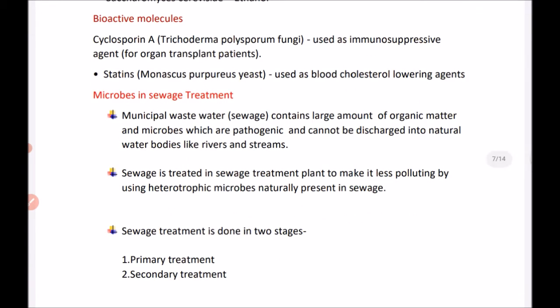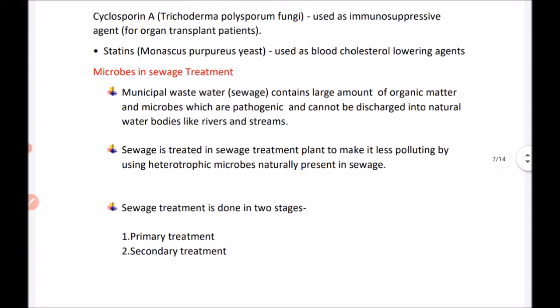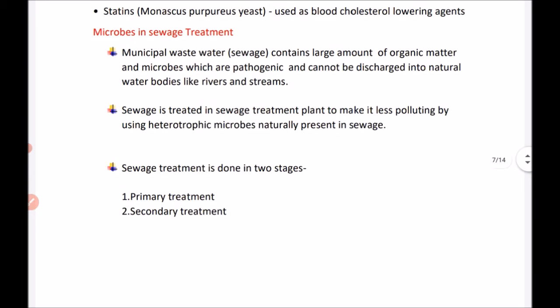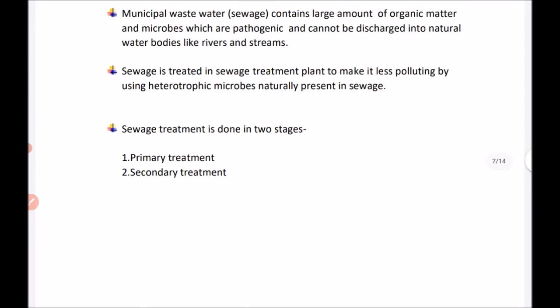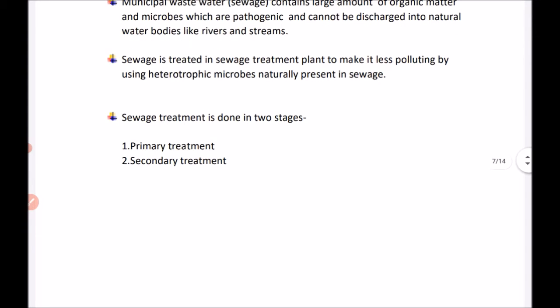Now microbes are also used in sewage treatment. How are they used in sewage treatment? Municipal wastewater, that is sewage, contains a large amount of organic matter and pathogenic microbes, and it cannot be discharged into natural bodies like rivers and streams. So this sewage is treated in a sewage plant to make it less polluting, by using heterotrophic microbes which are present in the sewage. Sewage treatment is basically done in two stages. First is primary treatment and second is secondary treatment.